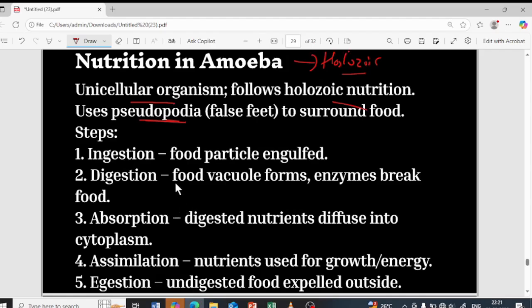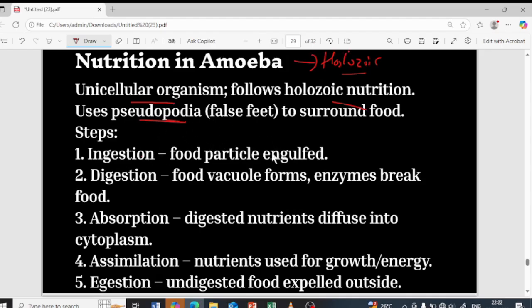Sometimes they have to develop the pseudopodia, which is nothing but the false feet, and surround the food and engulf it. All this process takes place just like in human beings. First is ingestion, in the sense the food particles will be taken into the body with the help of the pseudopodia.